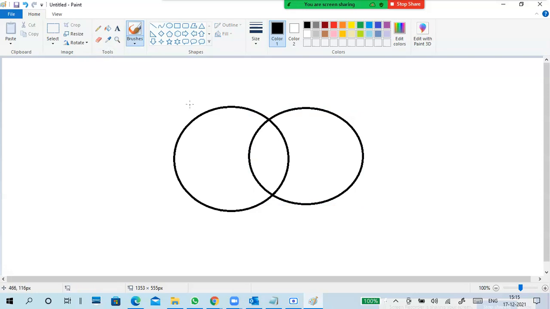Okay, so here I'm going to write set A and set B. So I have two sets. Here in my set A, I have numbers like 25, 49, 36, 12, 44, 53.